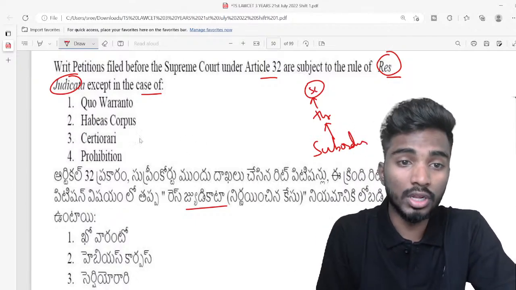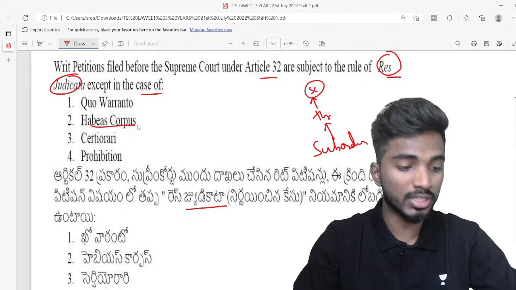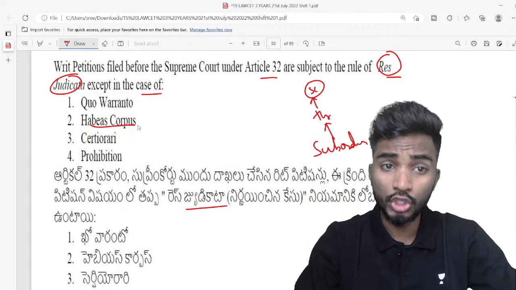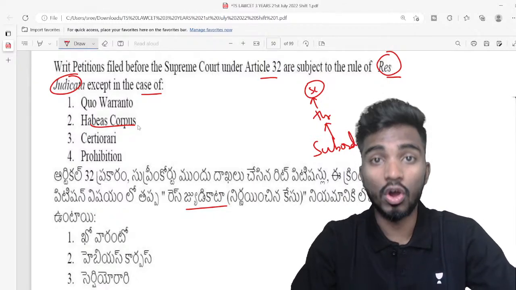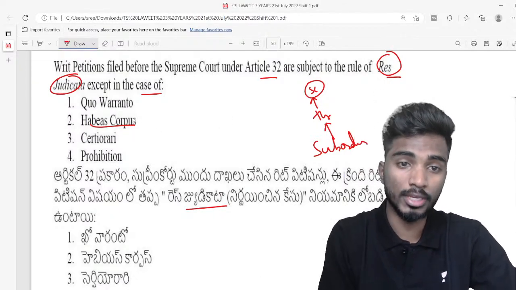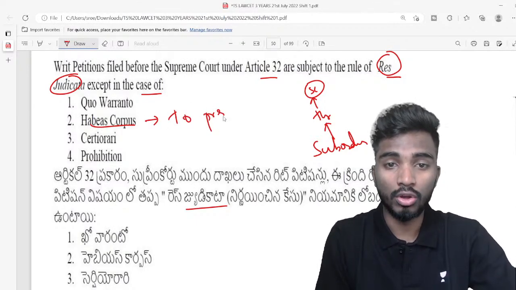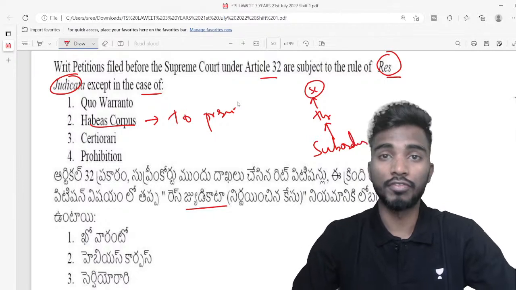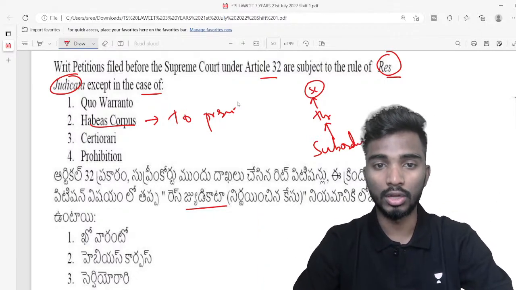But when it comes to the writ of habeas corpus, you can actually file a habeas corpus writ petition even if the case is already decided. What is the meaning of habeas corpus? Habeas corpus is to have the body, or to present the body. For example, let us say I am arrested here in New Nallakunta, Hyderabad.